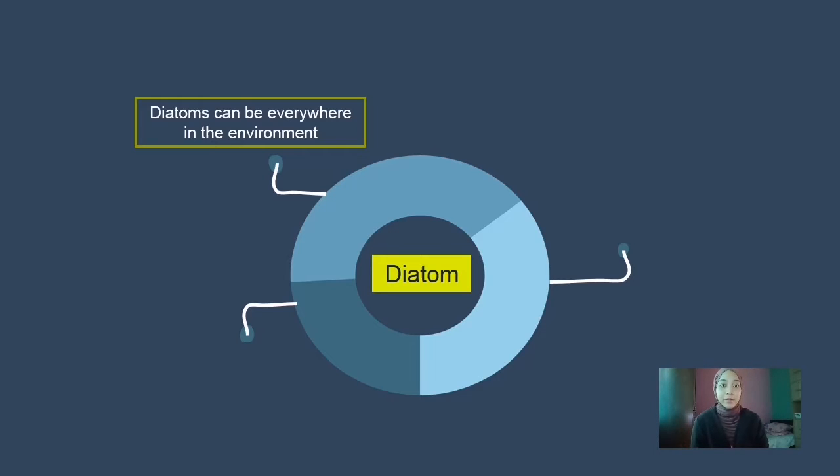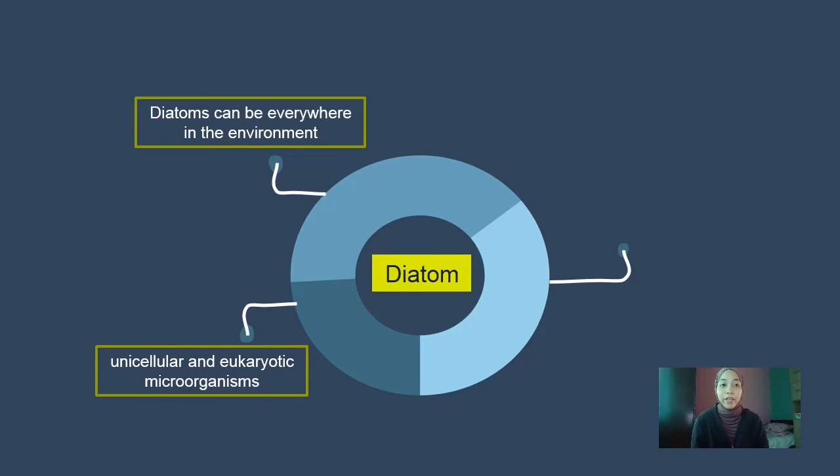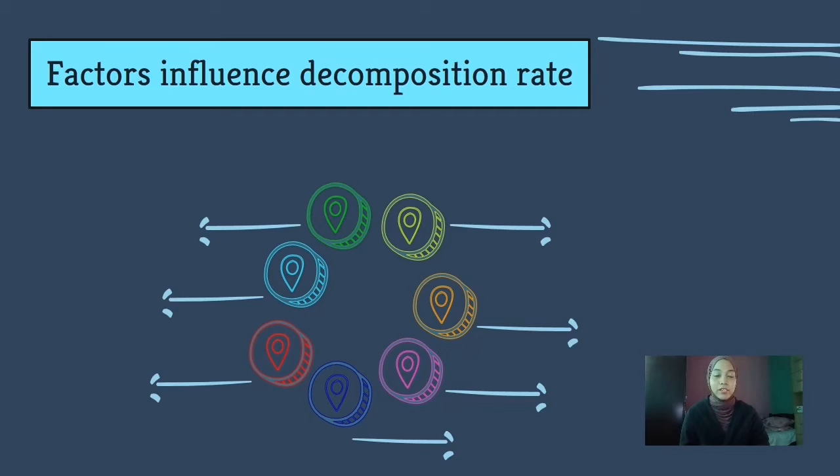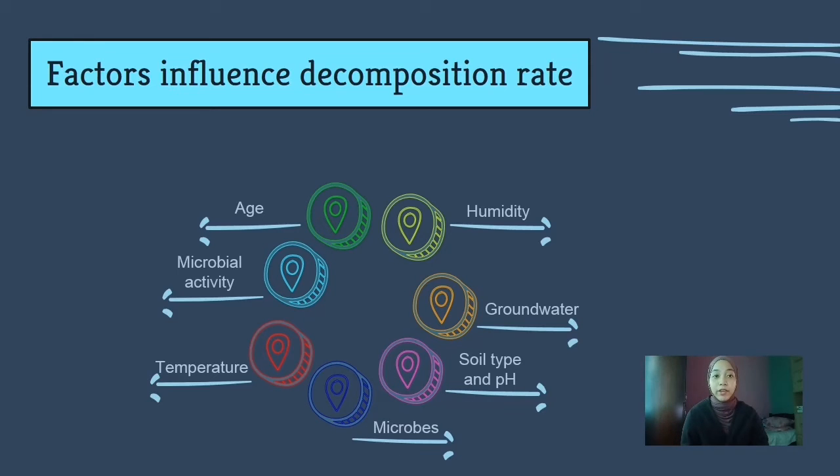The diatoms are unicellular and eukaryotic microorganisms with length of 10 to 100 micrometer. The diatoms shall provide significant information that may aid in locating the clandestine grave or the postmortem interval. Decomposition process depends on intrinsic and extrinsic factors. Intrinsic factors include age and microbial activity, while the extrinsic factors are divided into 2 parts, biotic and abiotic. Abiotic include temperature, humidity, groundwater, soil type, and pH, while microbe is a biotic factor.